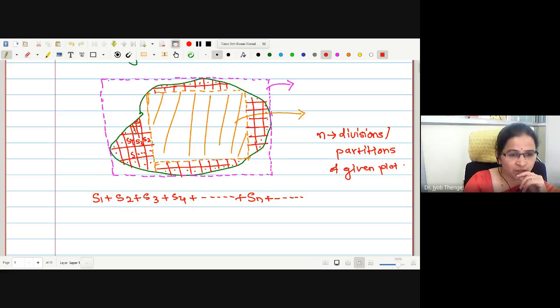But here what are we going to do? We are going to make smaller partitions of the smaller region. Here there is no facility of having a zoom. If it were possible, we would have to make many partitions in order to find the given region. Therefore, we have to take this process up to infinity. Infinitely many times I have to do this process in order to get the exact area.